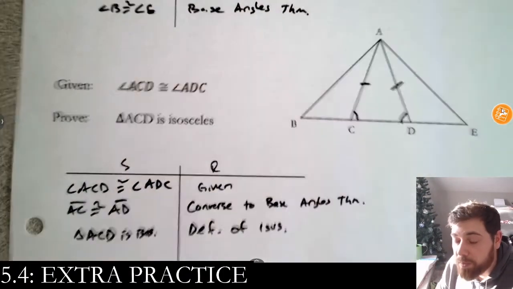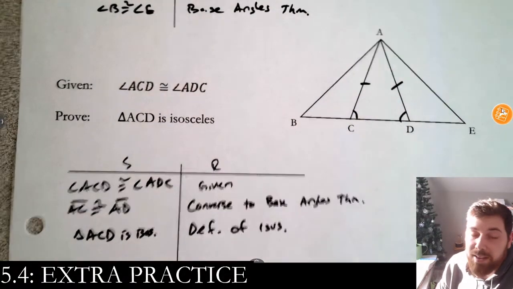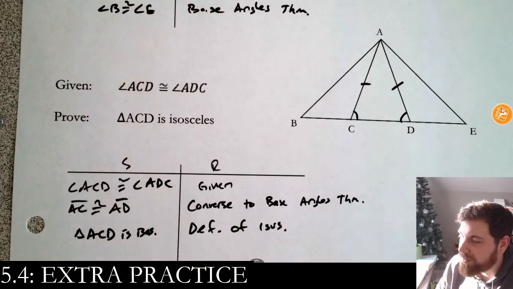So super, super easy. Those proofs are completely reasonable. They're not super confusing. So don't be stressed out by them. Don't be overwhelmed by them. Nothing to it, okay?